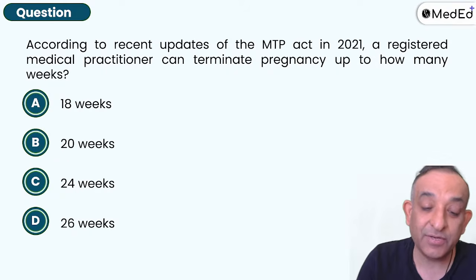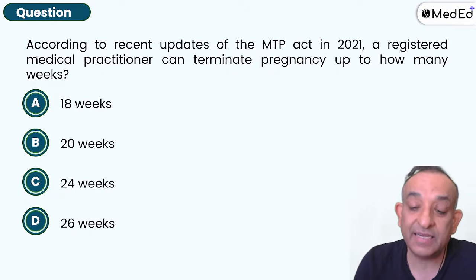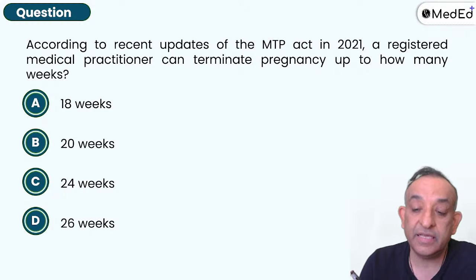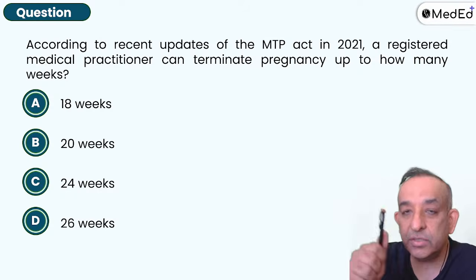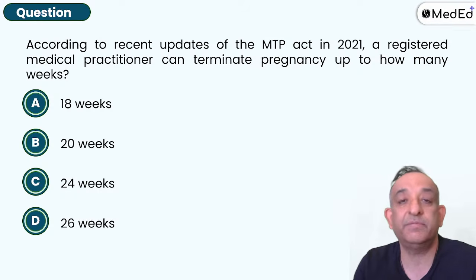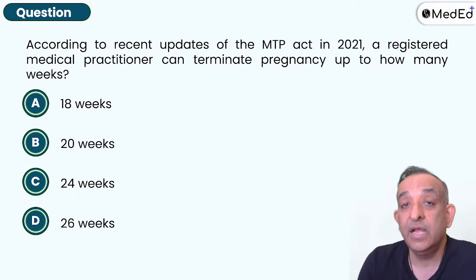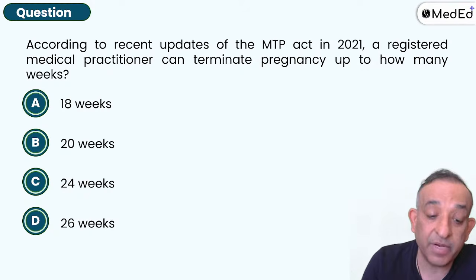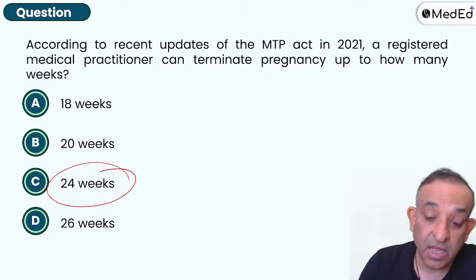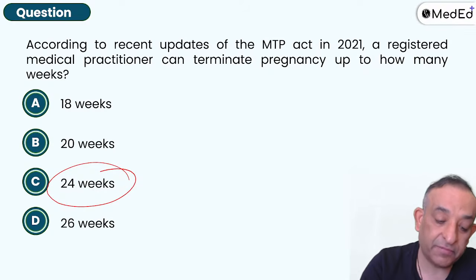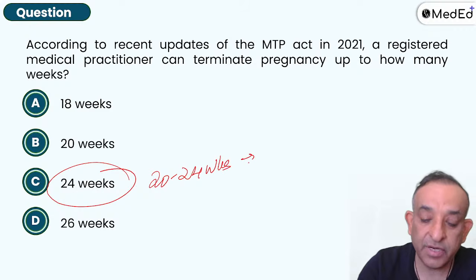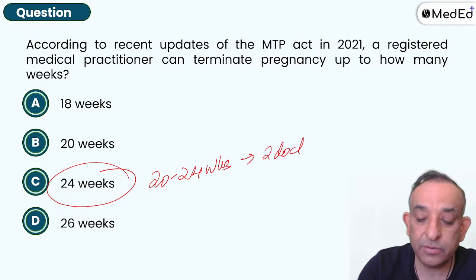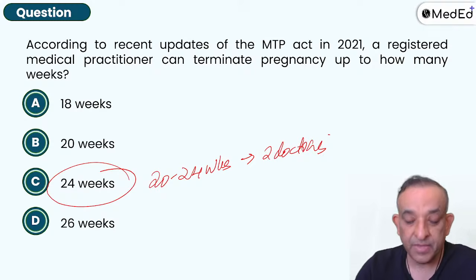Okay. According to the recent updates of the MTP Act in 2021, March, the first MTP Act was in 1971, and in 72 itself there was an amendment. And the latest amendment, they'll ask you, it is 2021. It says now that you can do MTP till 24 weeks. So from 20 to 24 weeks, you need two doctors to opine. Yes, there are two doctors who are taking the opinion.